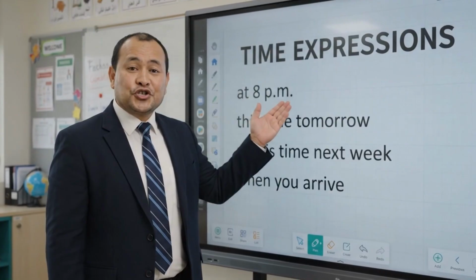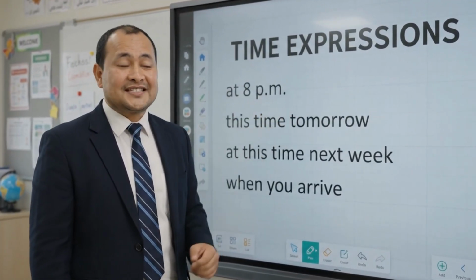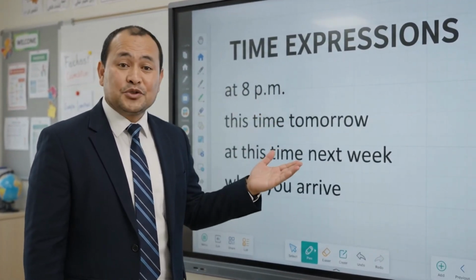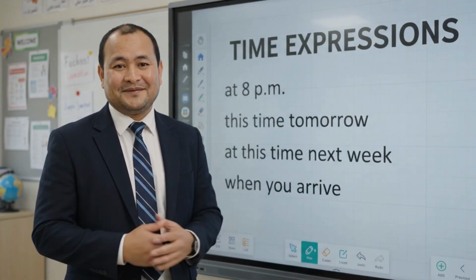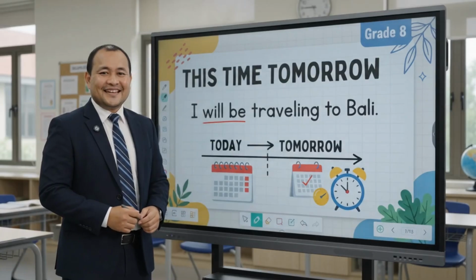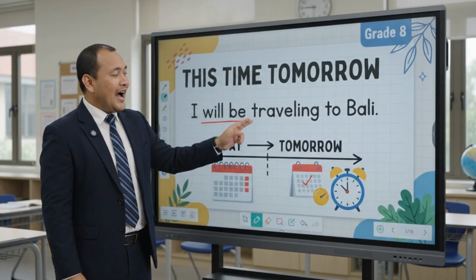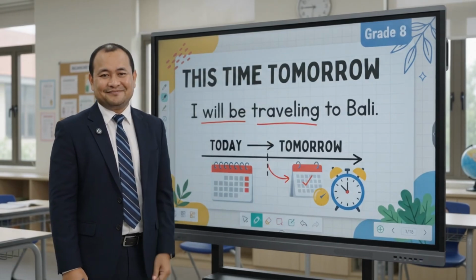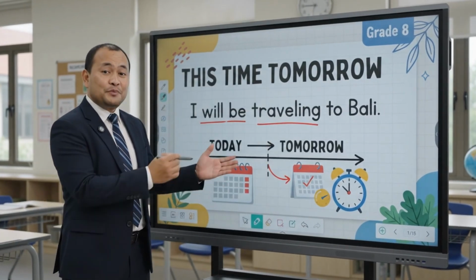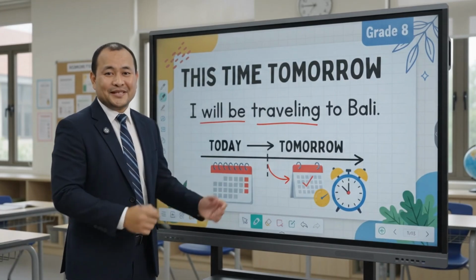We often use future continuous with expressions such as at 8 p.m., this time tomorrow, and this time next week. This time tomorrow, I will be traveling to Bali. The action will be happening at that future moment.